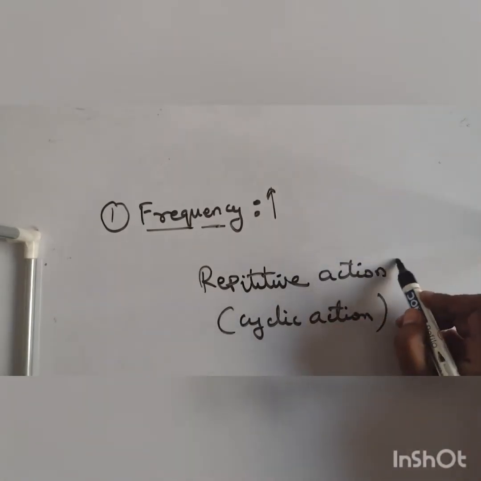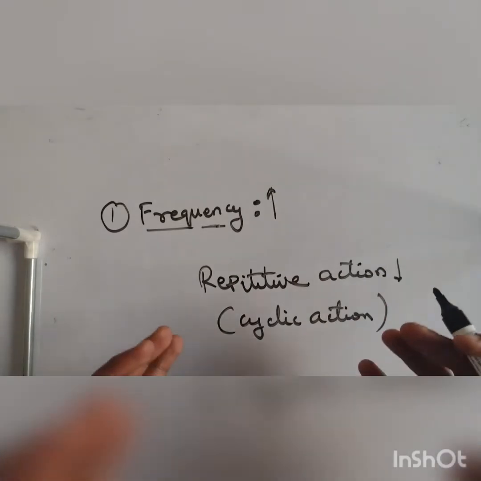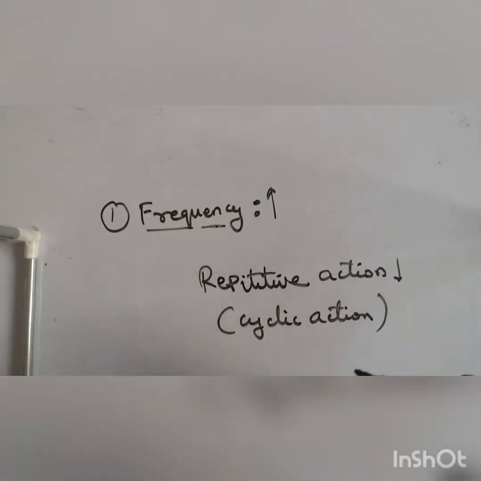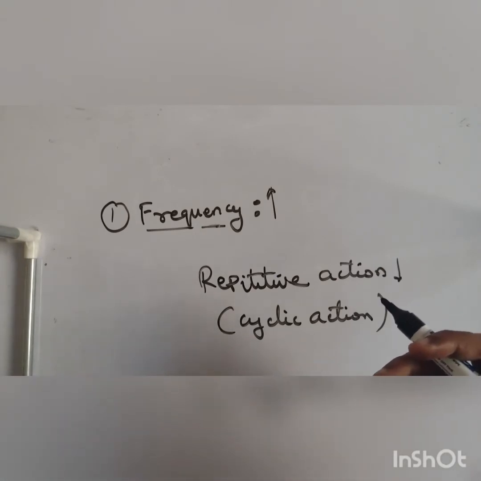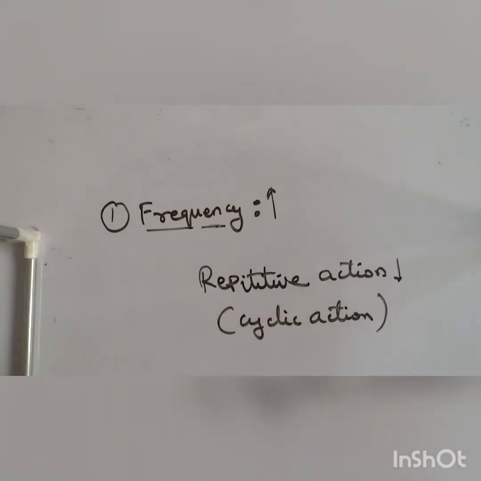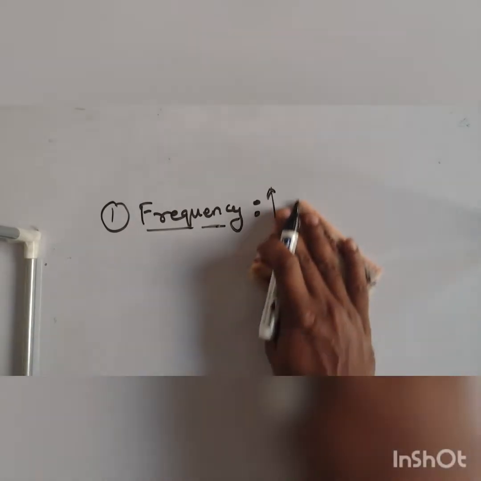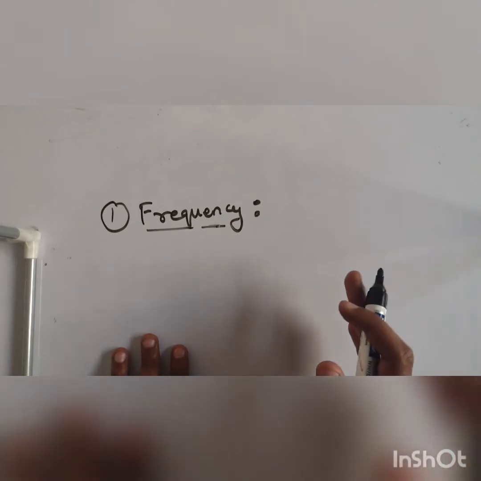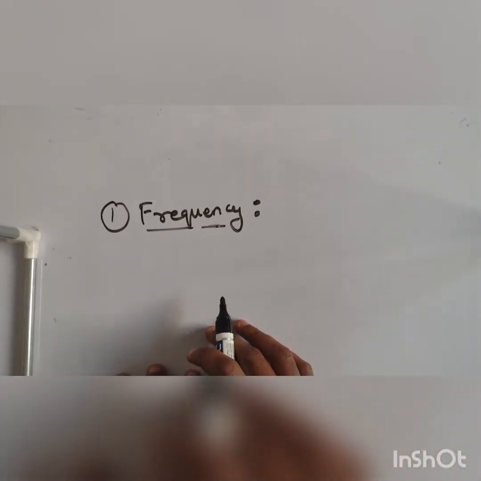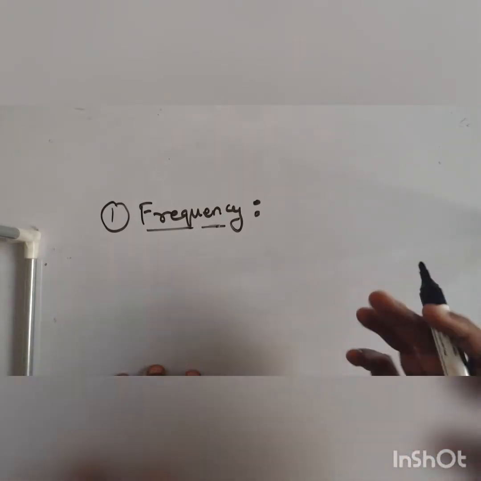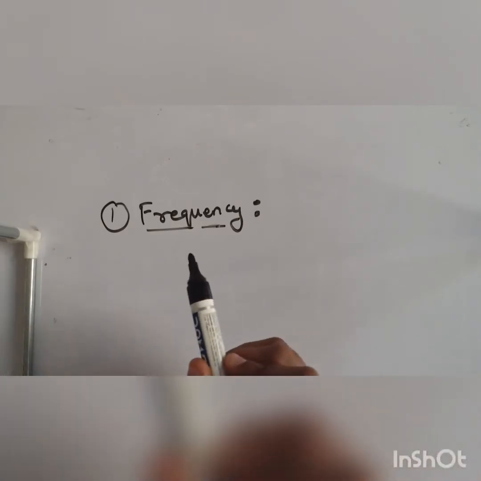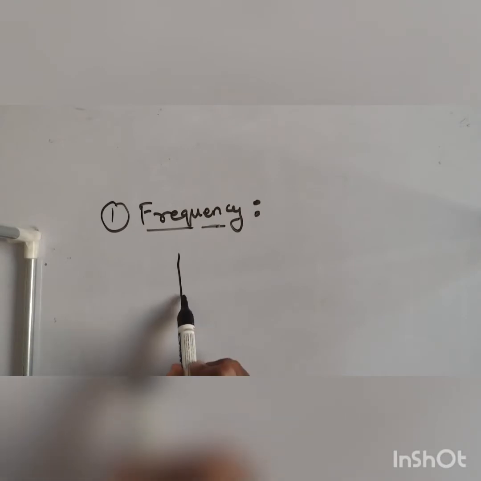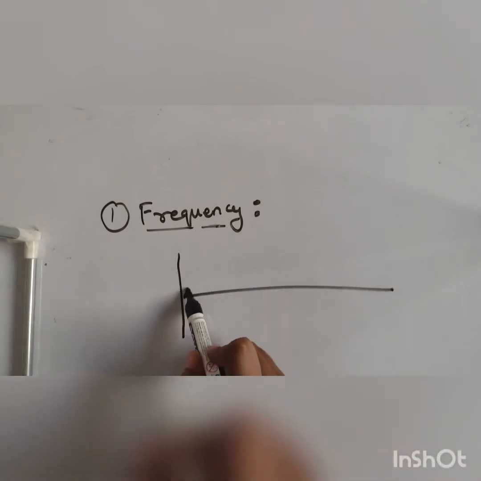If the repetitive action is more, then the frequency is more. If the repetitive action is less, the frequency of doing it is less. What do you know by frequent? You are doing it more in a repetitive manner. So this is known as frequency. What do you mean by frequency? The rate of repetition of a cyclic action is known as frequency. So to define it in more technical terms, we will form a wave. This is the sine wave.